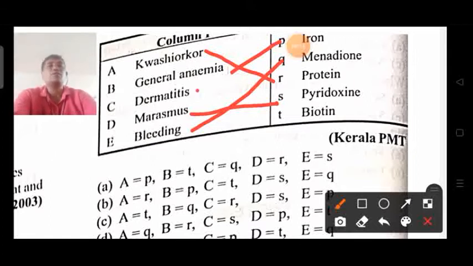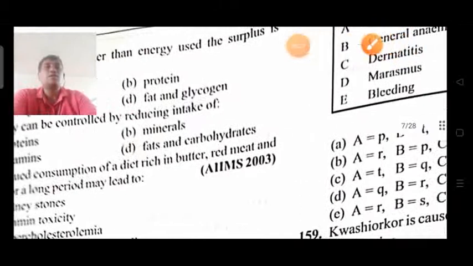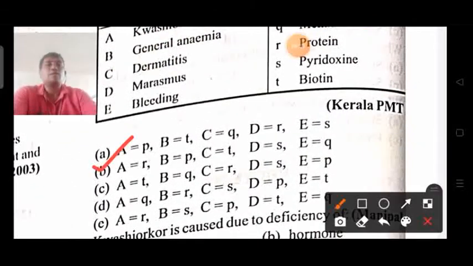Dermatitis is a skin problem related to biotin. So from the given options, answer B.